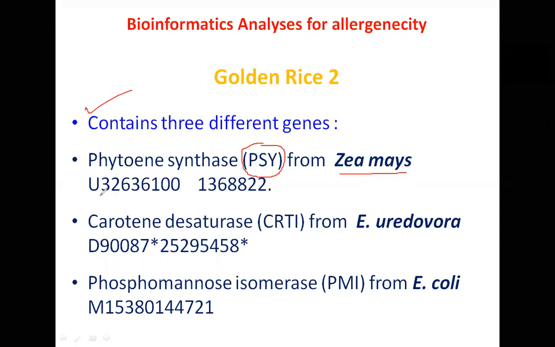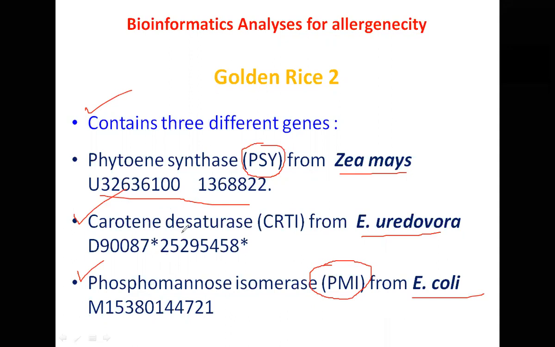Then the second gene is carotene desaturase, CRTI, from a bacterium, Erwinia uredovora. This is from a bacterium. And then there is a marker gene, phosphomannose isomerase, PMI in short. This is a marker gene, and it is also obtained from E. coli. So it contains 3 genes.